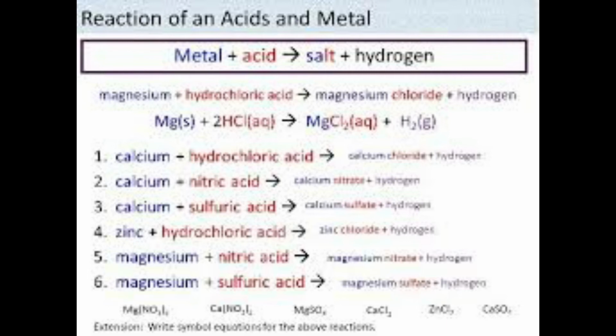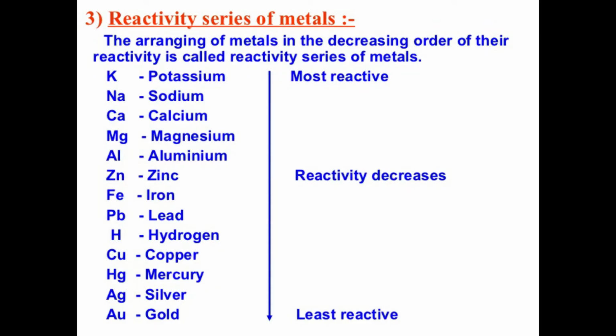Children, the very important topic of this lesson: the reactivity series of metals. Here there is a list of elements arranged in the order of decreasing reactivity from top to bottom. That means the top metals in the series are highly reactive, and the metals at the bottom are least reactive.